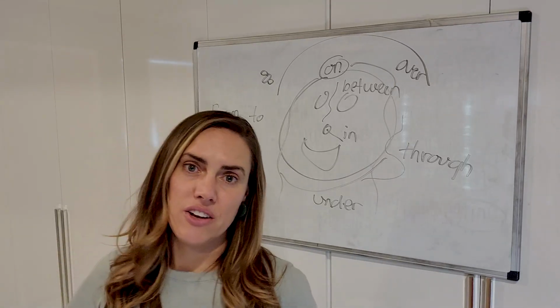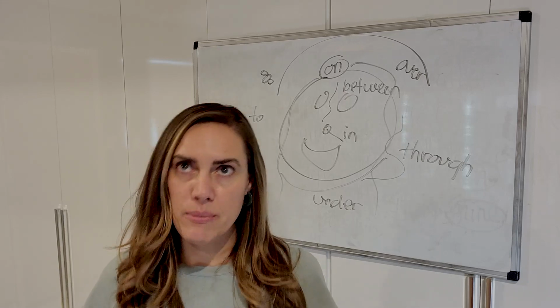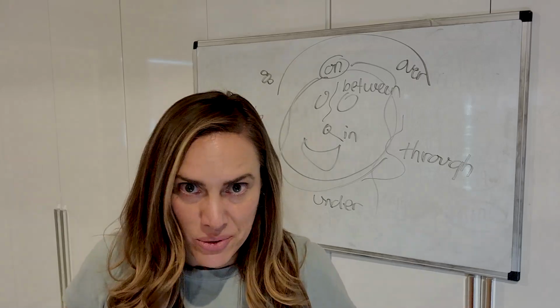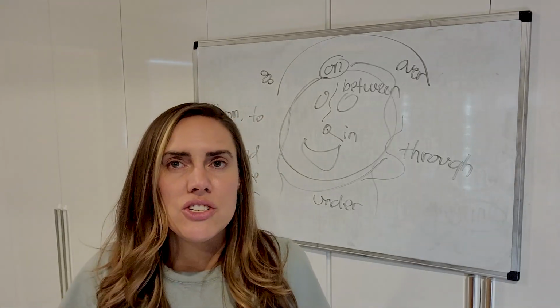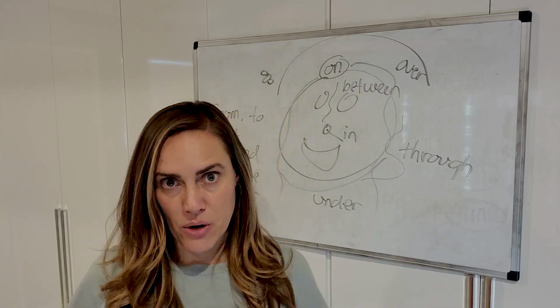But one thing you need to know is that you can never have a preposition without a noun after it. I mean, actually you can. You can end a sentence with a preposition, actually, okay? But prepositions don't usually come by themselves. They come with a noun after them, okay?